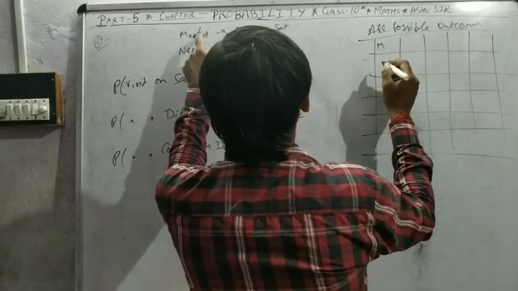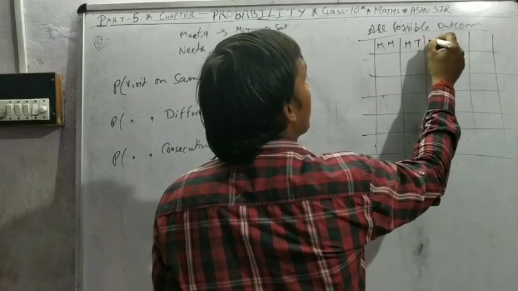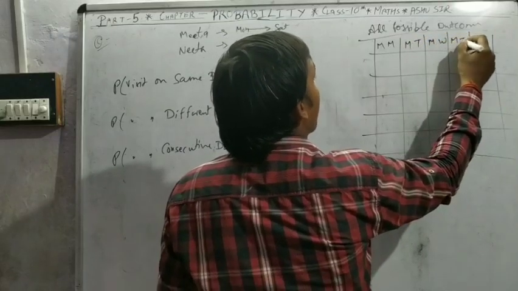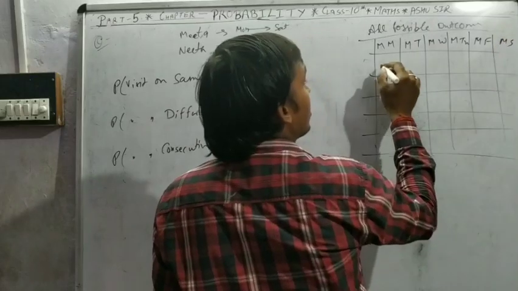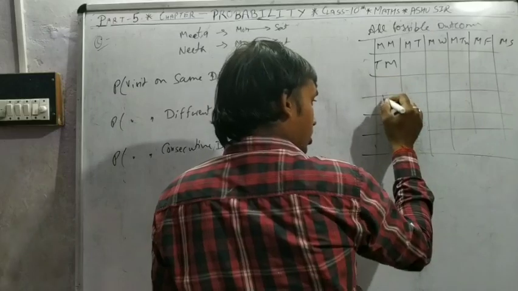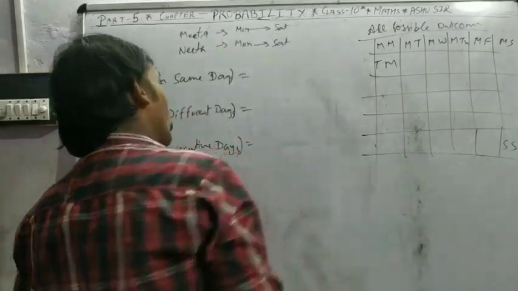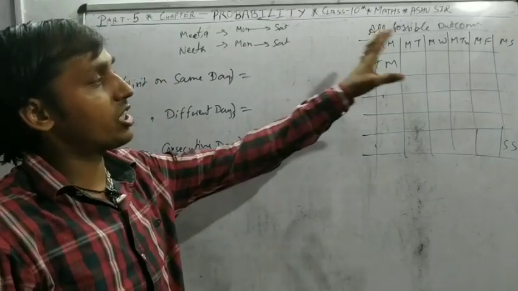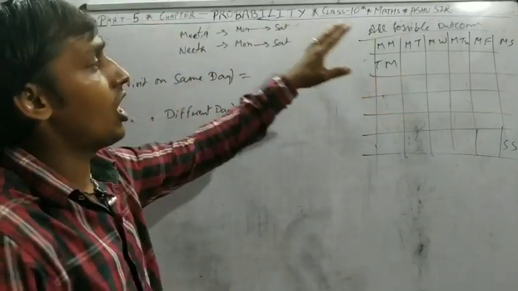Meeta Monday, Nita Monday, both Monday. Meeta Monday, Nita Tuesday. Monday, Wednesday. Monday, Thursday. Monday, Friday. Monday, Saturday. Same for Tuesday, Monday, and so on up to Saturday. So all 36 outcomes you can fill for Meeta and Nita.